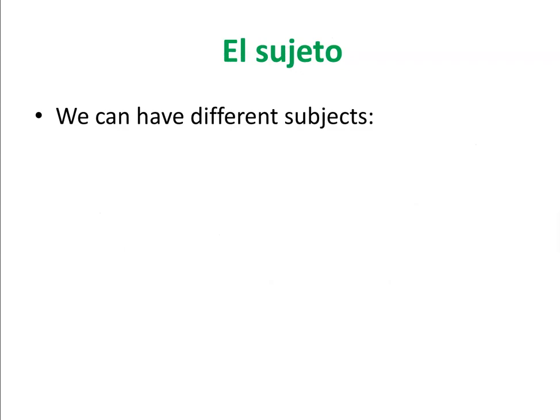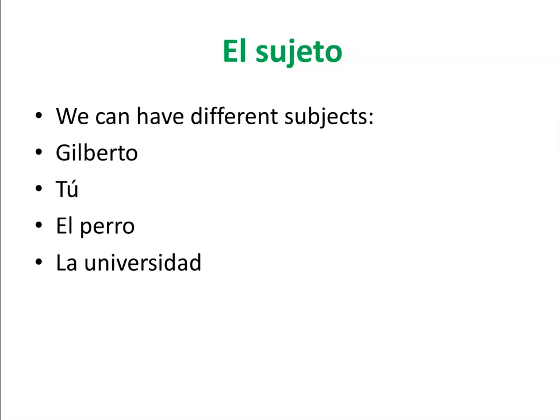Bueno, en español we can have different subjects. We can have Gilberto, which is a proper noun, okay? A name of a person or a company, etc. And we can have personal pronouns acting as a subject. We can have also nouns with an article, okay, acting as subjects. In this case, el perro. We can have la universidad, which is the same situation as the previous one, no? So we have a noun and we have an article. These are gonna be the subjects for this video.